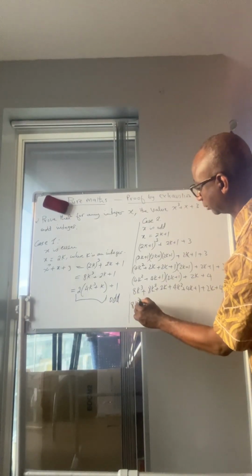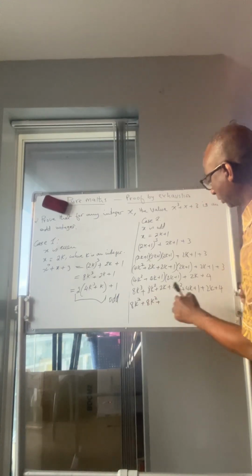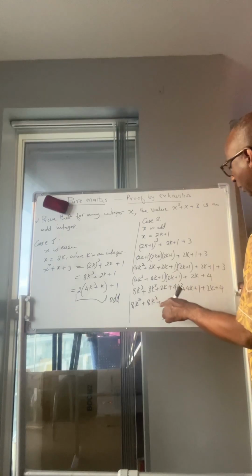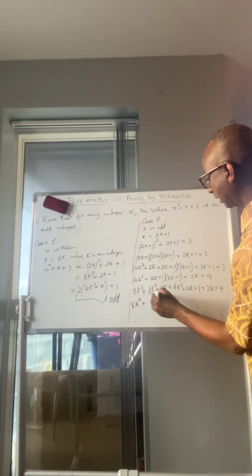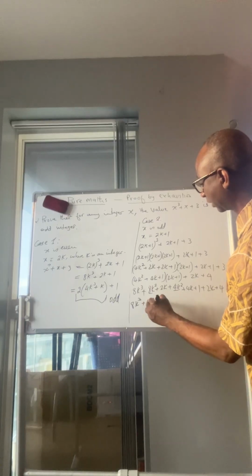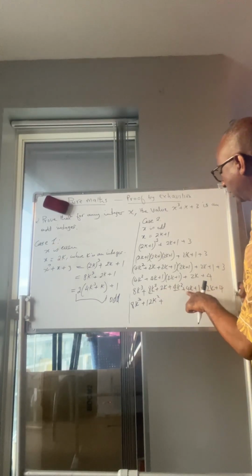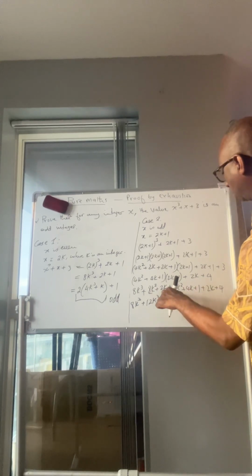We have 8k cubed, then 4k squared plus 8k squared. This will give you 12k squared. Yeah? We're adding like terms, this and this, k squared, k squared. So this gives you 12k squared. So now you have k plus this. So this gives you 6k. 4 and 2 is 6.